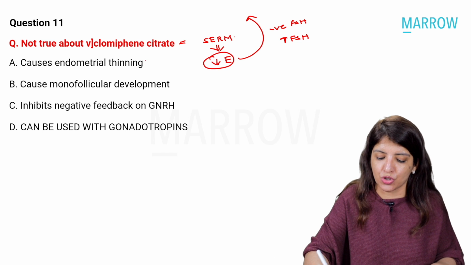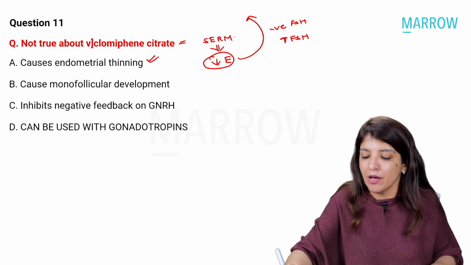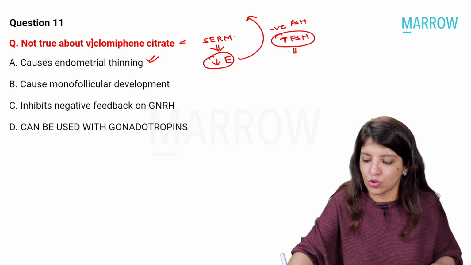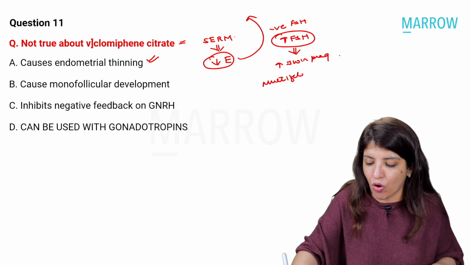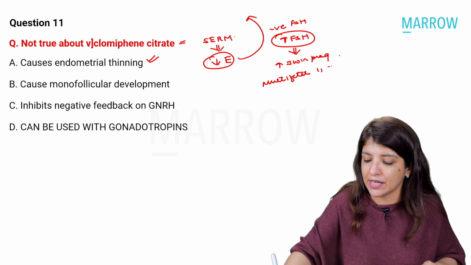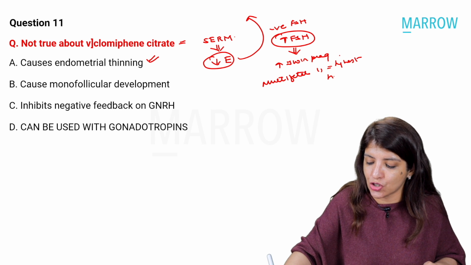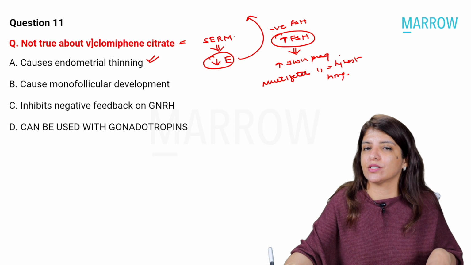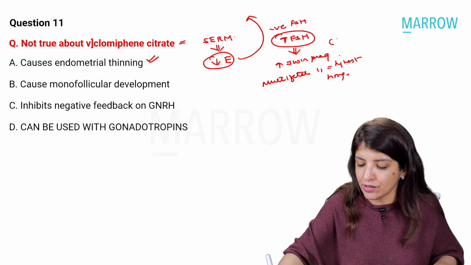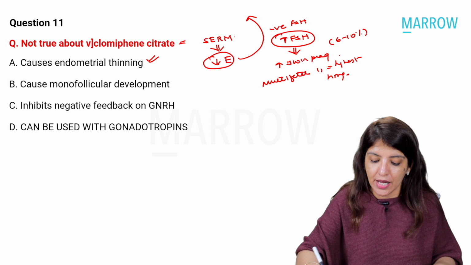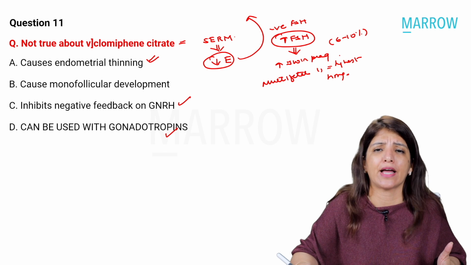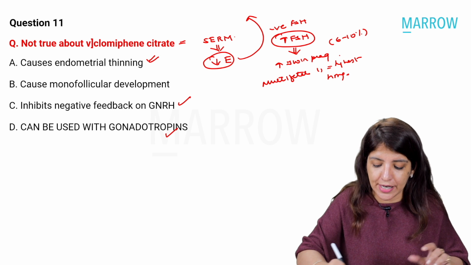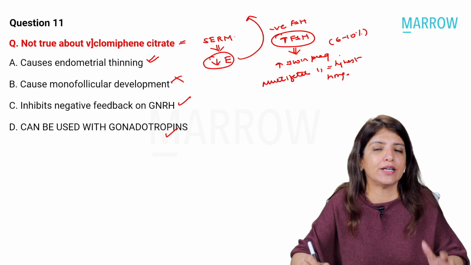Because it decreases estrogen, it causes endometrial thinning. Because it increases FSH, that is why there is increased risk of twin pregnancy. Right? Please remember that increased risk of multifetal pregnancy is highest with HMG. Twin pregnancy, yes, the chances in clomiphene citrate are increased, and the chances are 6 to 10%. It has a negative feedback on GnRH. Yes, it can be used with gonadotropins. It causes monofollicular development? No, it leads to twin pregnancy.